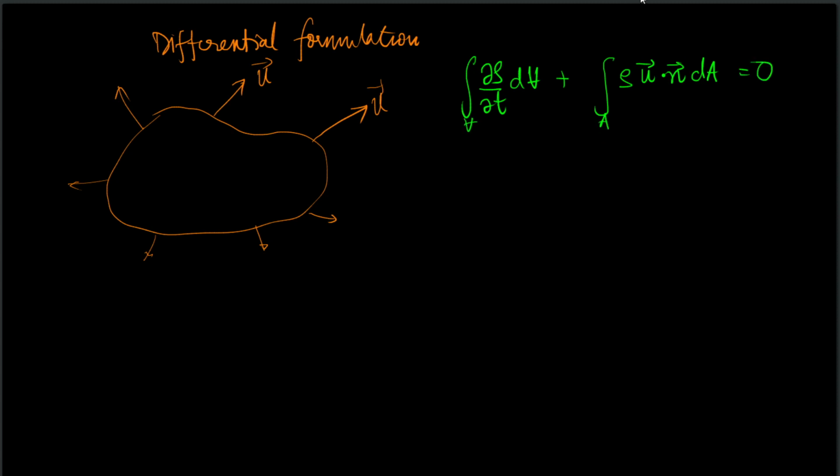Now let us convert this area integral into a volume integral. So we can make use of the divergence theorem to write integral del rho del t dV plus, now the divergence theorem tells us, any quantity phi dot n cap dA, rather let's keep it vector.